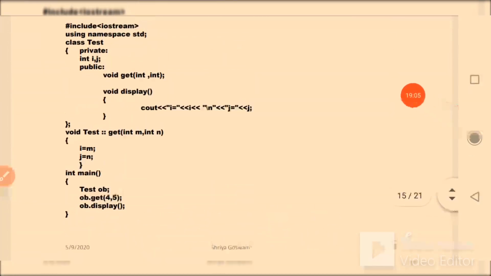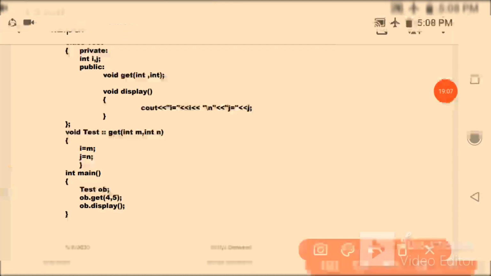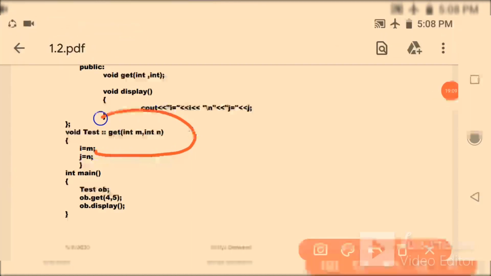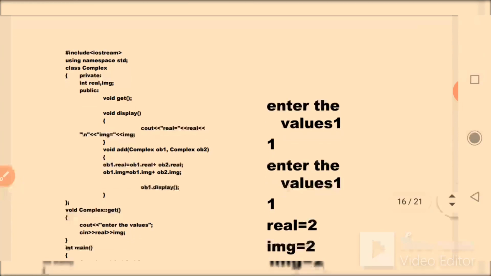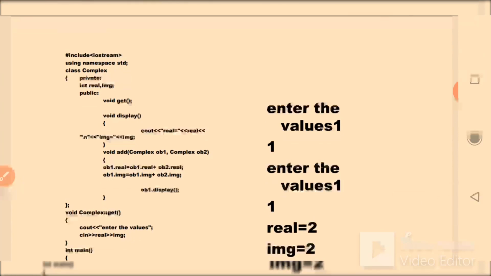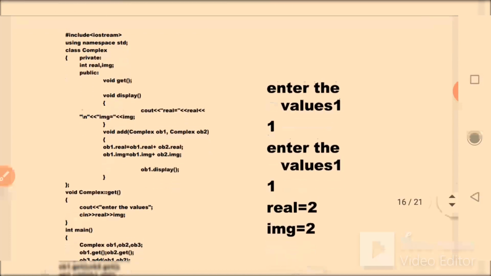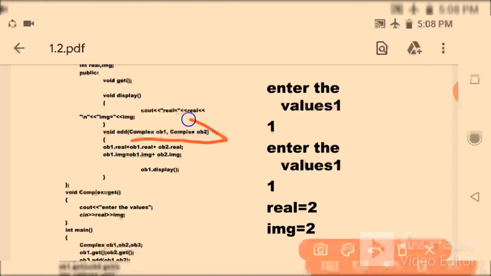Like primitive data types, that means built-in data types, which are already known to the compiler, you can also pass the object type, that means your defined type of data. Here you defined complex, and complex type can be passed as an argument.